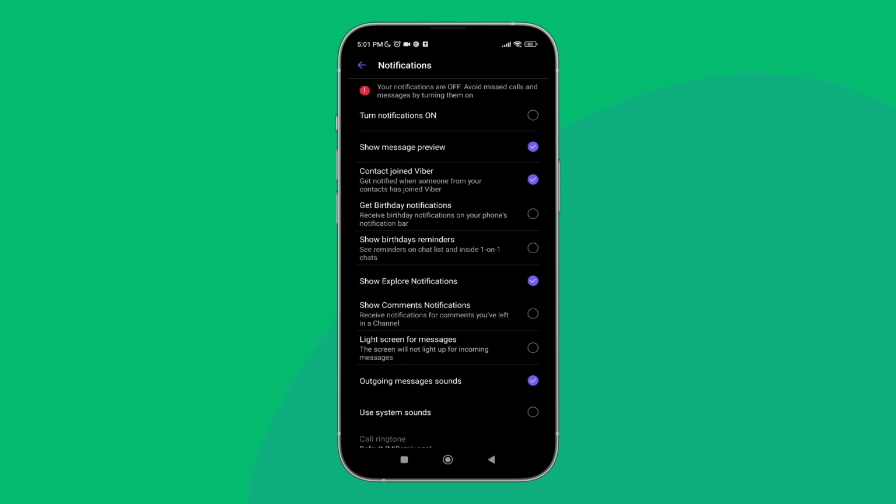Next, you can see the option of outgoing messages sounds. Untick it by tapping on it. So, this is how you can untick outgoing messages sounds on Viber.